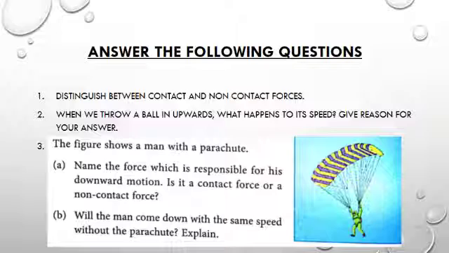Question number 3. The figure shows a man with a parachute. Name the force which is responsible for his downward motion. Is it a contact force or a non-contact force? Will the man come down with the same speed without the parachute? Explain. You have to write answers of these questions in your rough notebook.